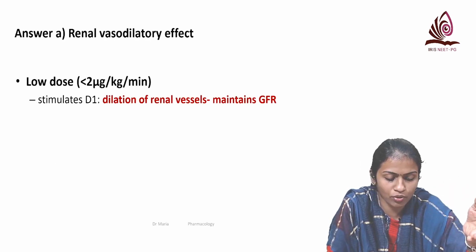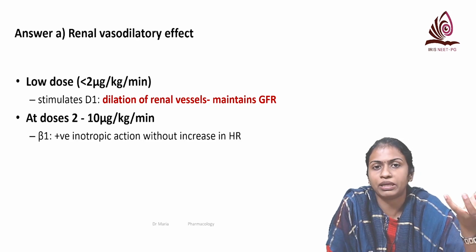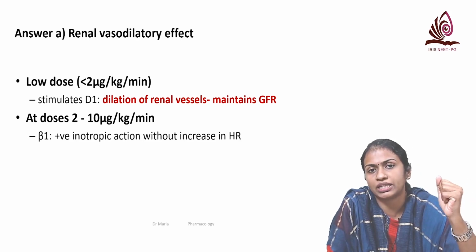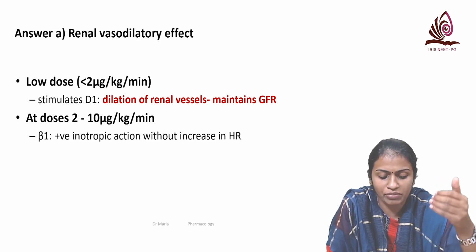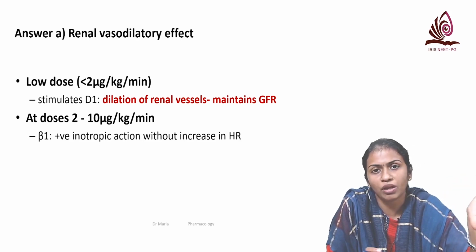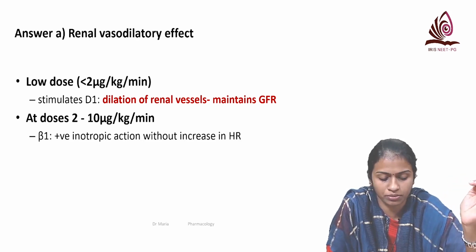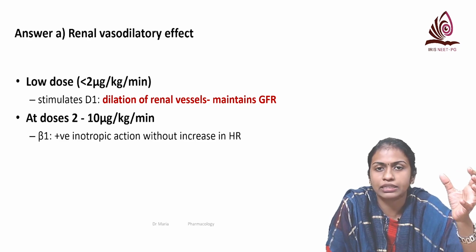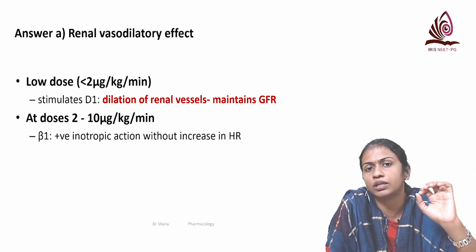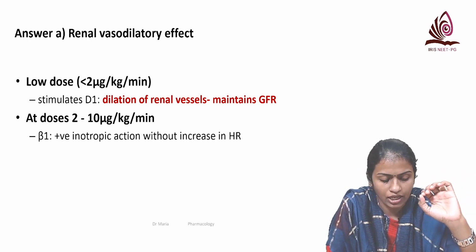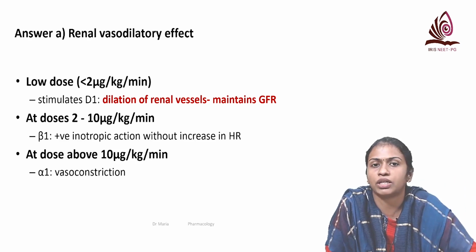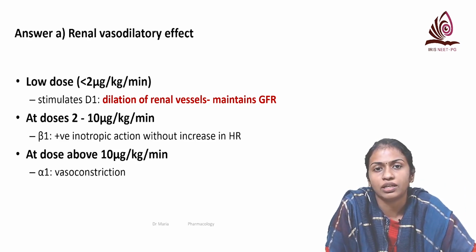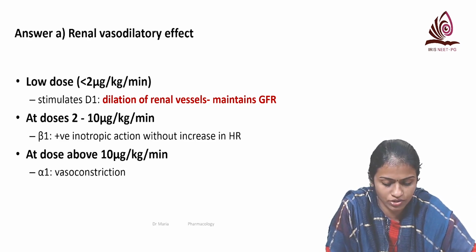At low doses, it mainly stimulates the dopamine receptors and causes dilatation of the renal vessels and maintains the GFR. Moderate doses, 2 to 10 microgram per kilogram per minute, have the main action on beta 1, causing increased heart rate, and high doses, about 10 microgram per kilogram per minute, mainly act on alpha 1 and cause vasoconstriction.